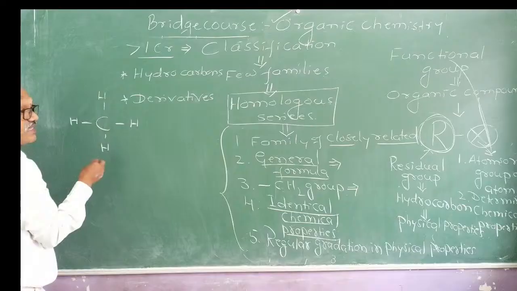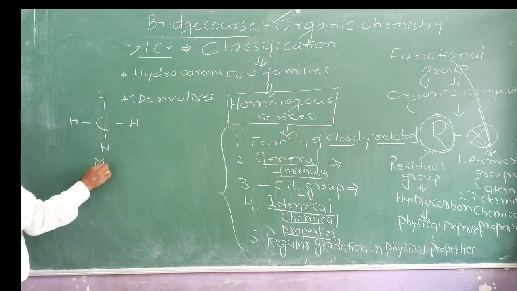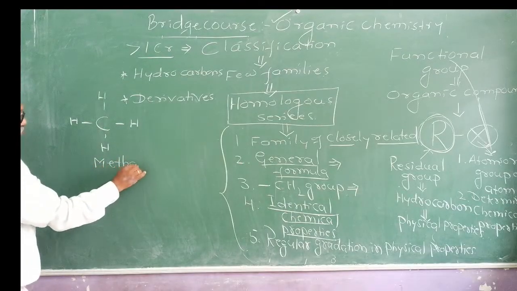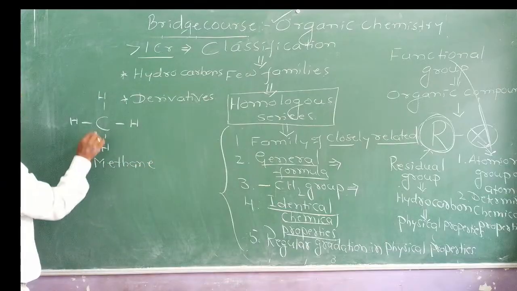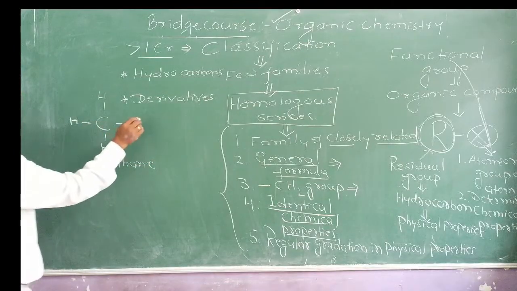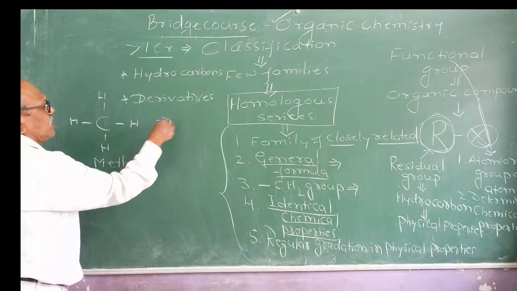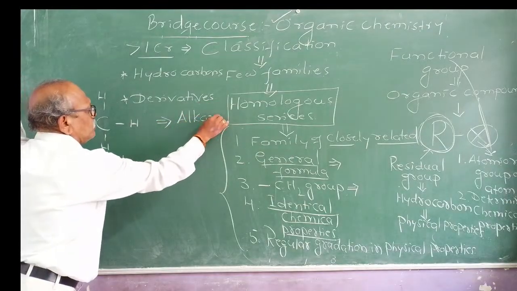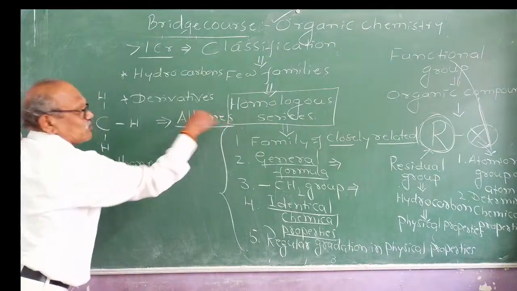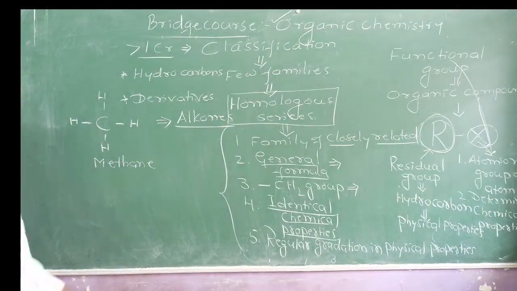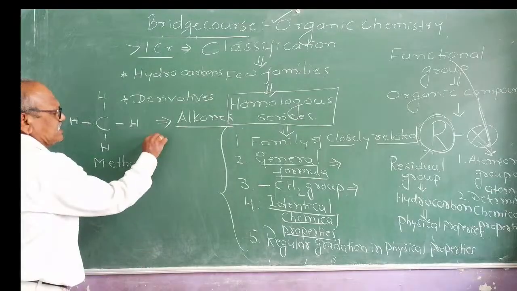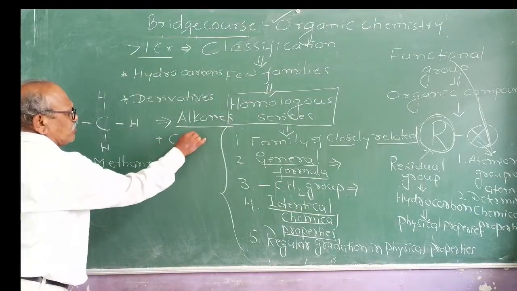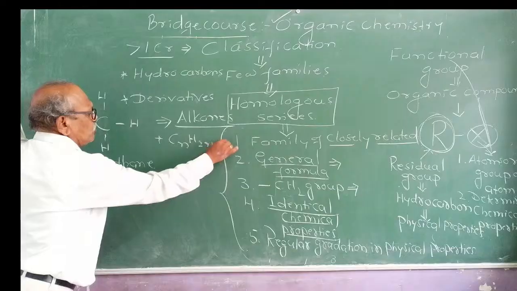The name of this is methane. And if there is only a carbon-carbon single bond, this determines the family called alkanes. You studied it even in the 10th standard. Alkanes are represented by the general formula CnH2n+2.